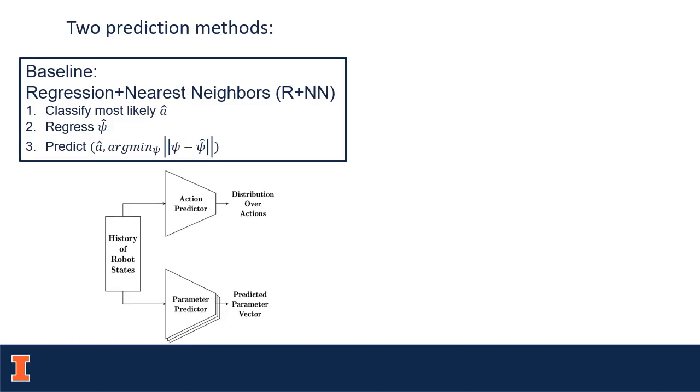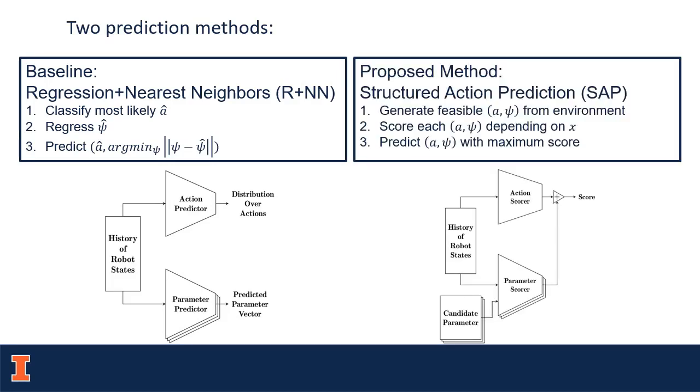Regression with a nearest neighbor search directly attempts to predict the optimal action and parameters, then recommends the action and parameters closest to this prediction that are feasible. Structured action prediction scores all feasible actions and parameters and recommends the pair with the highest score.